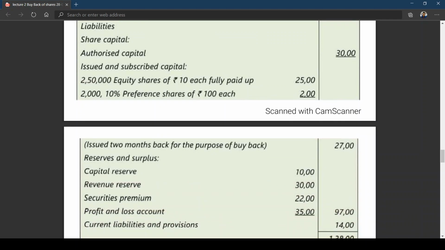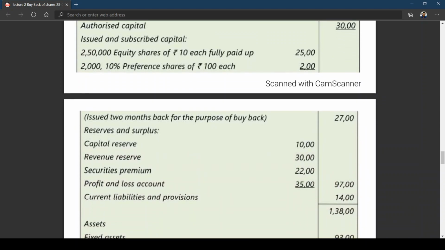Then we got reserves and surplus. We got capital reserve, I think that we won't be touching. You all are aware. Revenue reserve, yes, we can use it. Securities premium, yes. P&L account. These three, revenue reserve, securities premium, P&L account, are called free reserves for buyback of shares. Am I right? But please remember, for redemption of preference shares, securities premium will not be considered. Am I right?